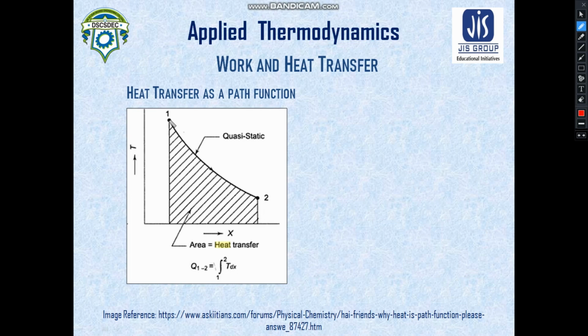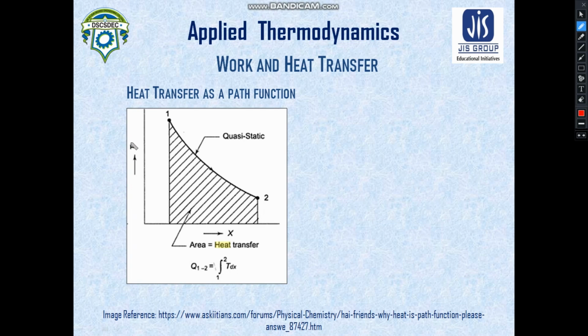Whenever you see a system changes its state from 1 to 2 following a quasi-static equilibrium process, then the area under this curve will give you the relevant information about heat transfer.